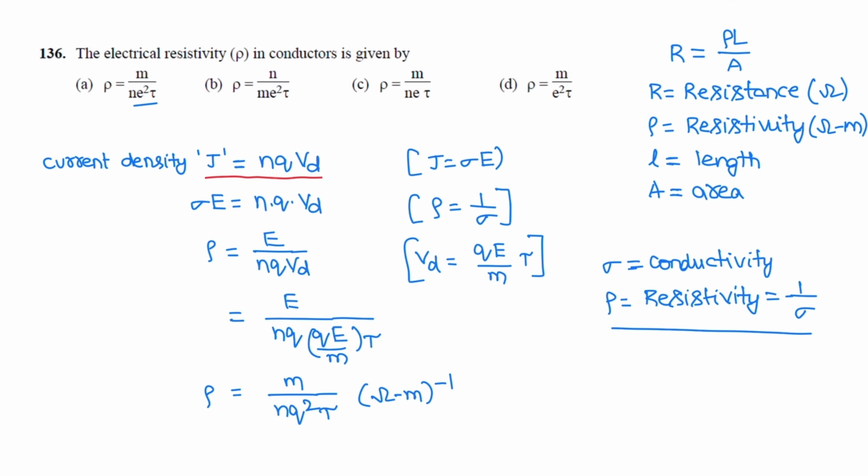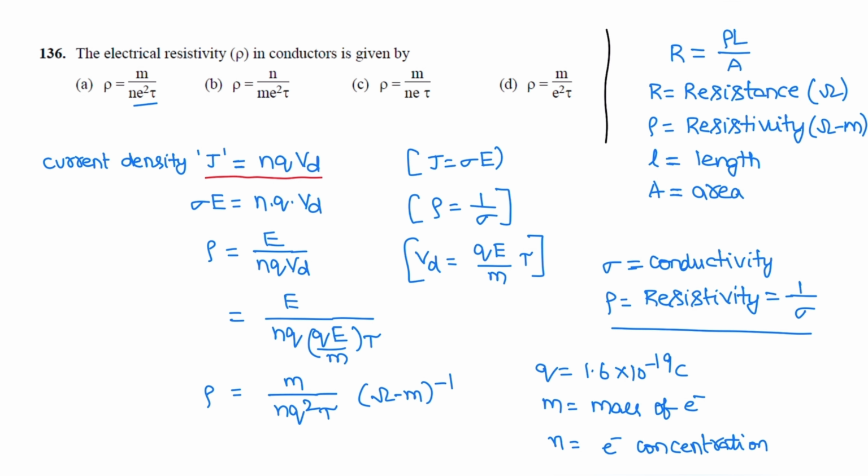Here q is 1.6 x 10^-19 coulombs, m is the mass of the electron, and n is the electron concentration, the number of electrons per cubic meter or cubic centimeter. One more formula for resistivity: R is equal to rho L by A. R is the resistance in ohms, and resistivity is in ohm meter.